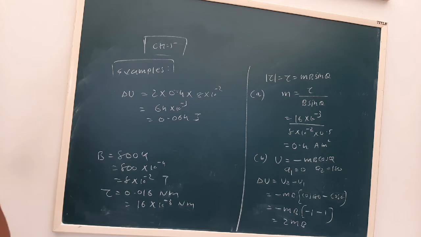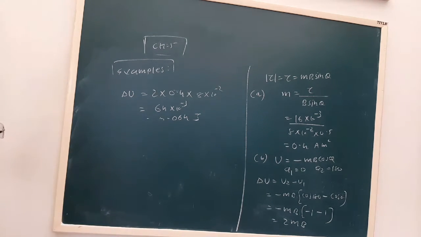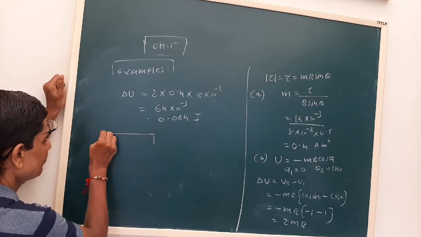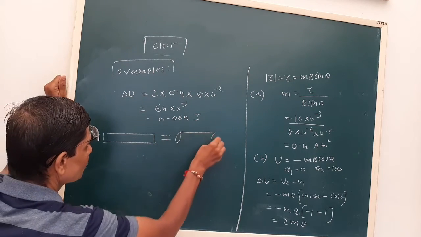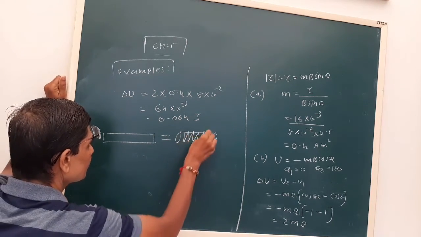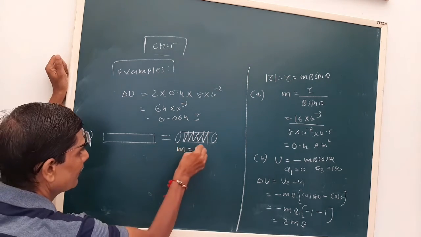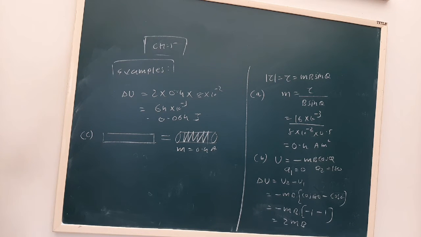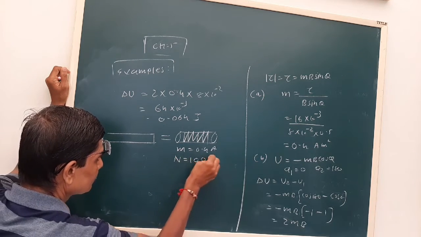See, the third part says the bar magnet is replaced by a solenoid. Okay, now this is our bar magnet, it is replaced by a solenoid, okay, with the same dipole moment, m is 0.4. Now the number of turns is 1000.